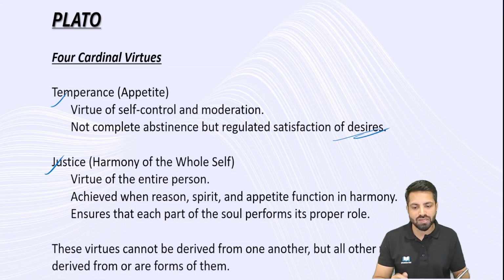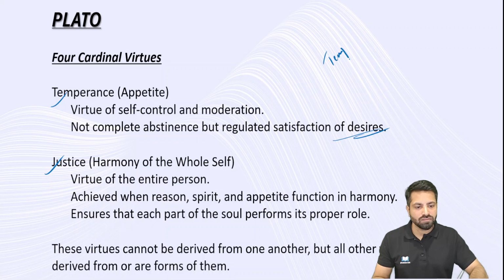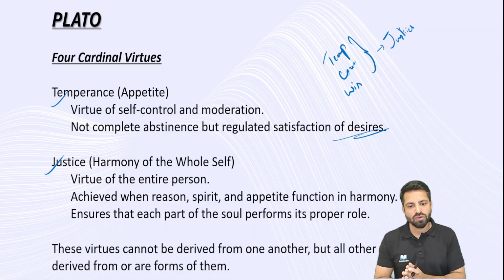And the fourth virtue is justice. Justice is achieved by the combination of all these three: temperance, courage, and wisdom. When there is a congruence between these three, we are going to achieve justice. Temperance, courage, and we have the first one, yes, wisdom. When there is a congruence in all the three, eventually this leads to justice. Right. So we talked about four cardinal virtues.